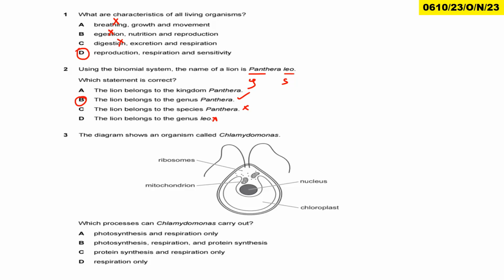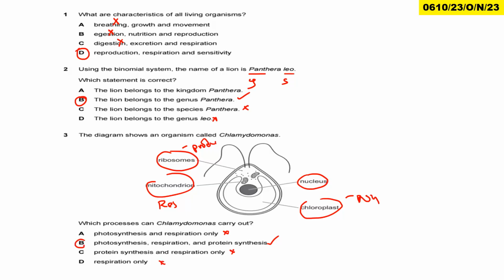The diagram below shows an organism called Chlamydomonas. Which processes can Chlamydomonas carry out? Look at the parts that it has. It has the nucleus and the chloroplast, which means it can carry out photosynthesis, which is nutrition. It has ribosomes, which produce proteins, so protein synthesis. It has mitochondria, which means it can carry out respiration. Photosynthesis and respiration only? No. Photosynthesis, respiration, and protein synthesis. Photosynthesis, protein synthesis, and respiration only? No. Respiration only? No. So it is B.